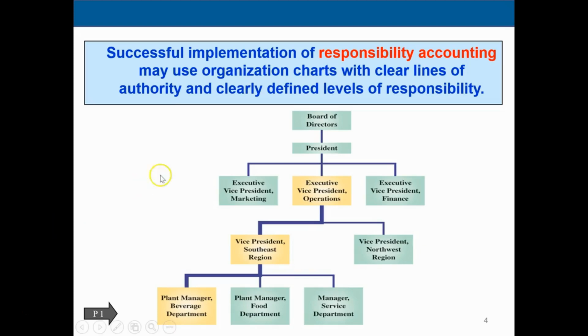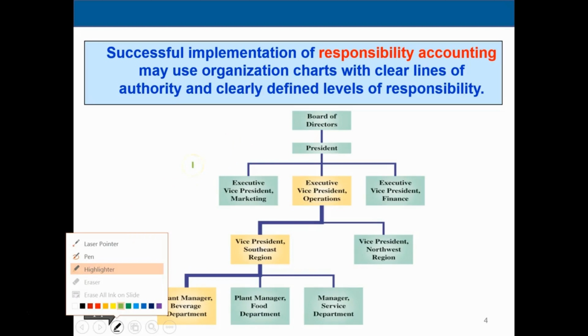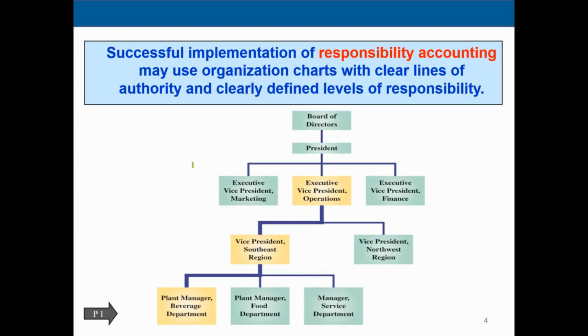So we could have something like this. We have the board of directors in this case. And remember, if we're talking about a corporation, then we have stockholders who vote for our board of directors, who would then hire the president. In this case, the president is hiring the executive vice president of operations and the executive vice president of finance. So there are our separate departments.